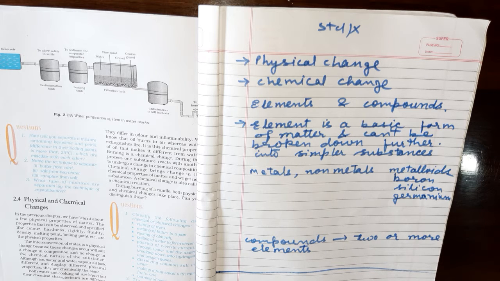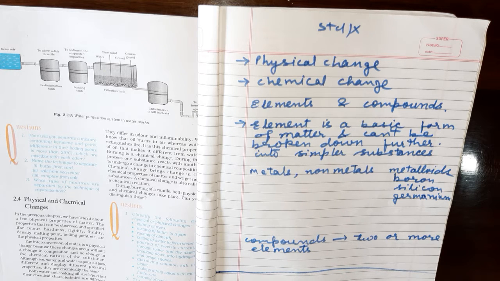So this is the best example for physical change, because the chemical property of water does not change. The chemical property will remain the same, though physically it is liquid, solid or gas, and its temperature also changes. So these are the physical changes and physical properties.